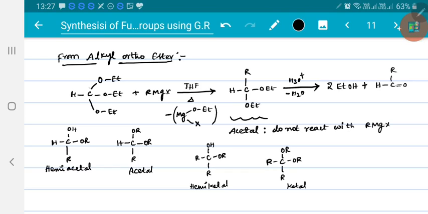So this is preparation of aldehyde by using alkyl ortho ester. Already we have seen one method of preparation of aldehyde or ketone by using cyanides. With hydrogen cyanide you got aldehyde, and with alkyl cyanide we got ketone. Whereas here with the alkyl ortho ester we got aldehyde.